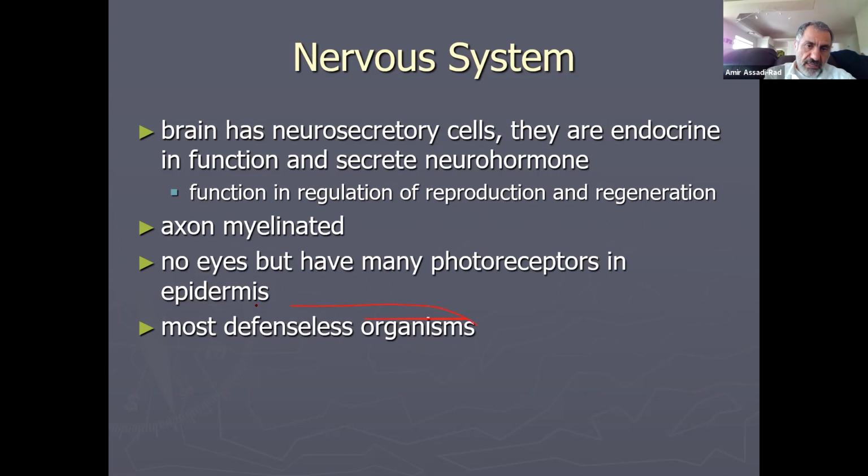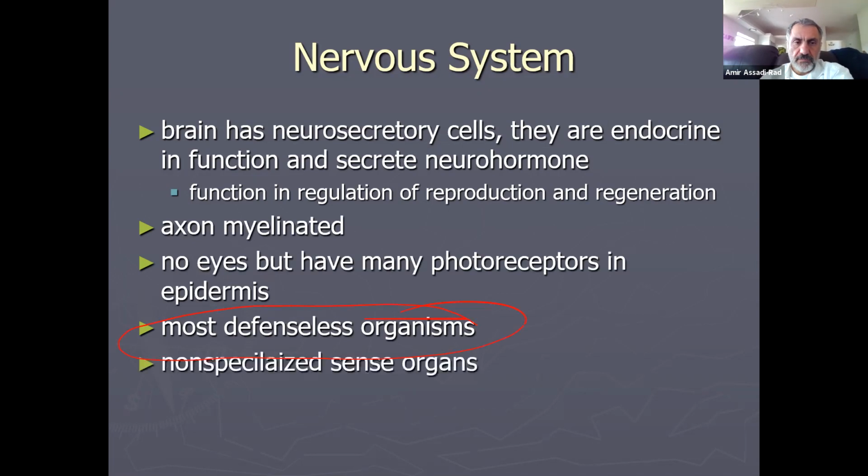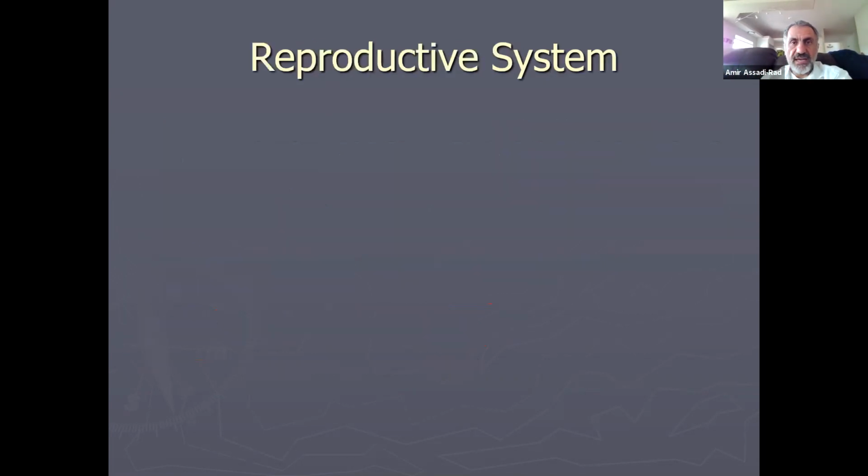I would like you to know that for the final. Even jellyfish have nematocysts that can penetrate the attackers. These guys do not have any system to defend themselves. Non-specialized sense organs, they do not have that.